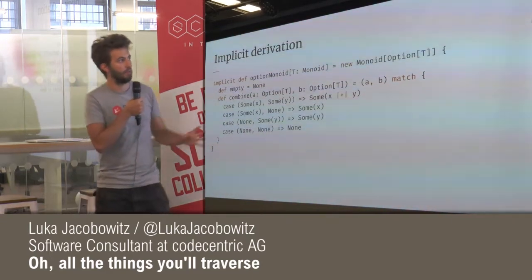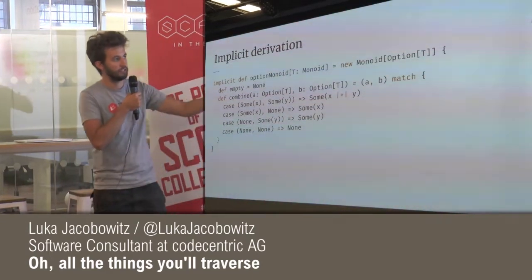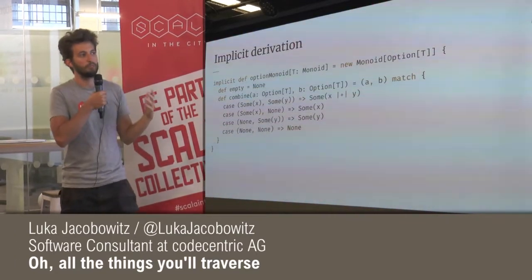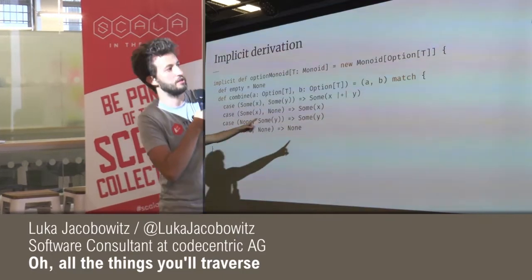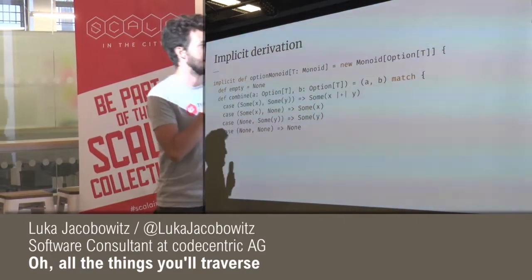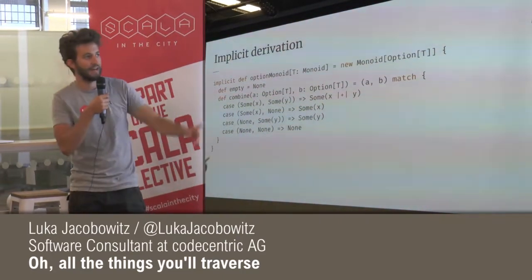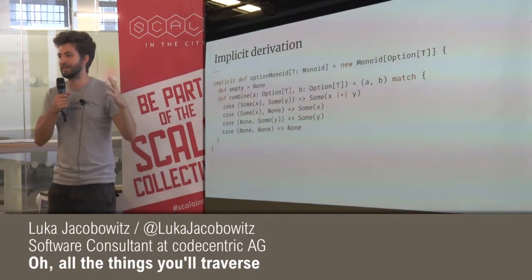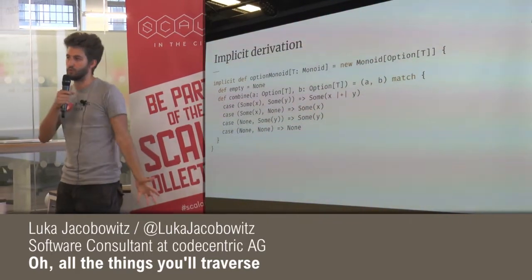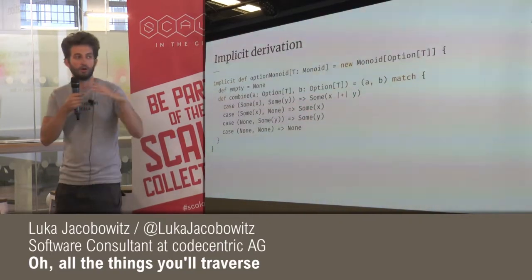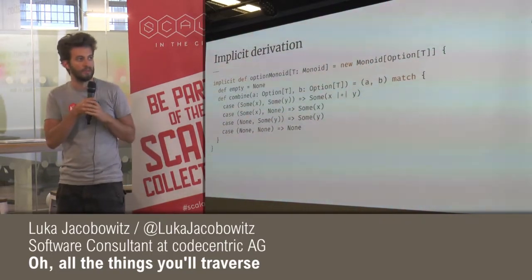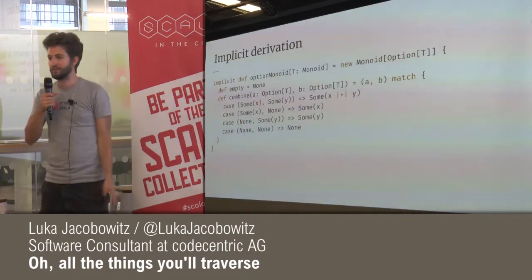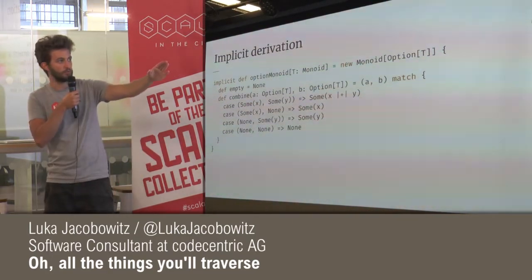And that means that, hey, I want to combine two monoids. Let's see if they're both Some. If there's a value, we should combine those values right here, and |+| is just a symbolic operator for the combine method that we saw a couple of slides earlier. So that is the exact same thing, just the nicer looking version. So that is monoidal combine.